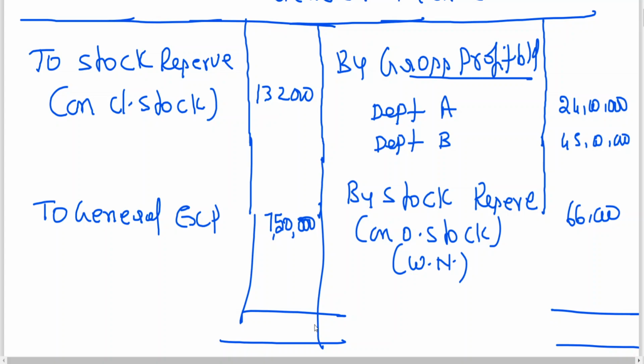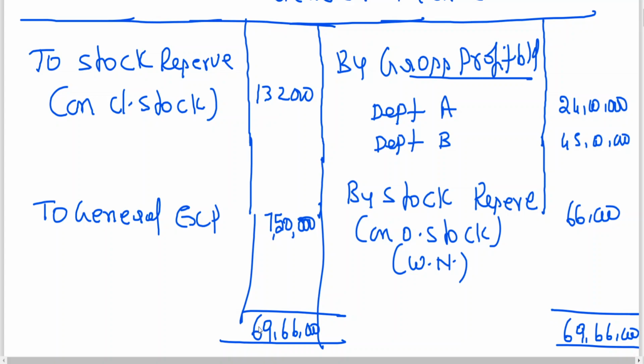So 24 lakhs plus 45 lakhs plus 66,000 is coming to 69 lakh 66,000. Minus 1,32,000, minus 7,50,000.